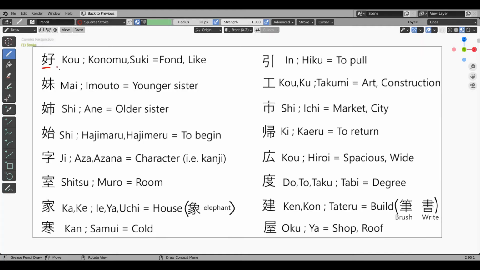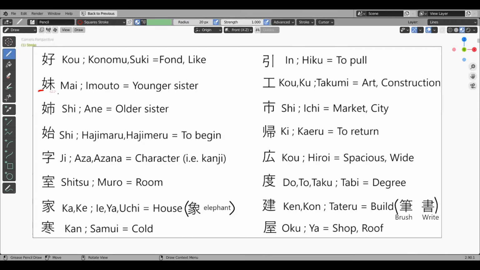Konomu kanji. This kanji has woman kanji radical and child kanji radical. A woman has nothing but love for her child. This kanji means like, fond. Onyomi ko.